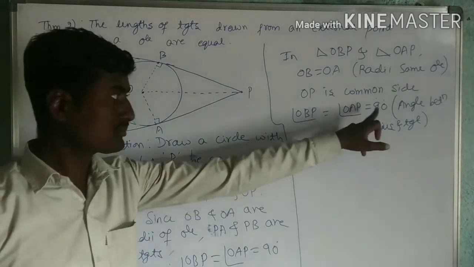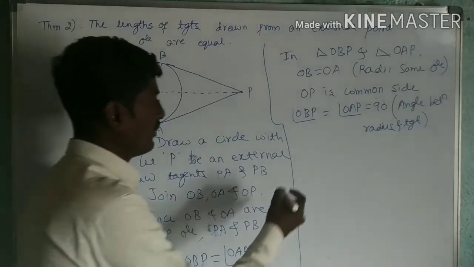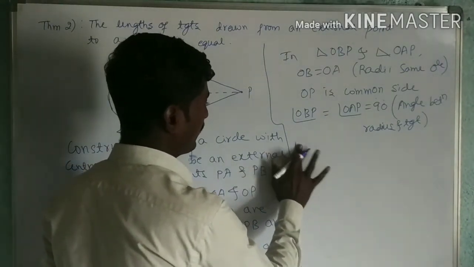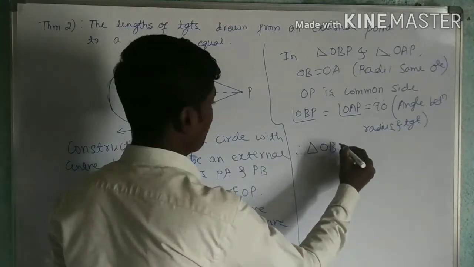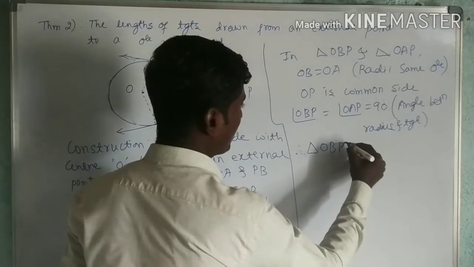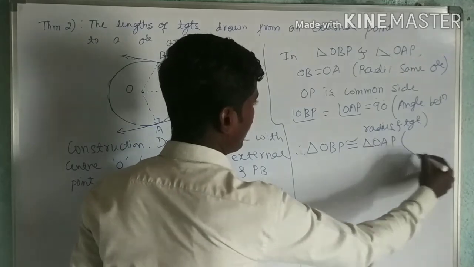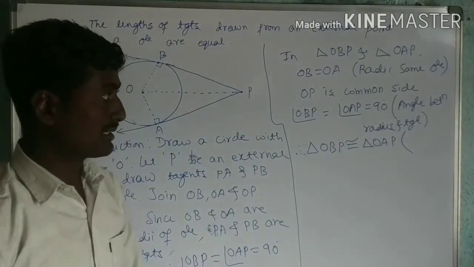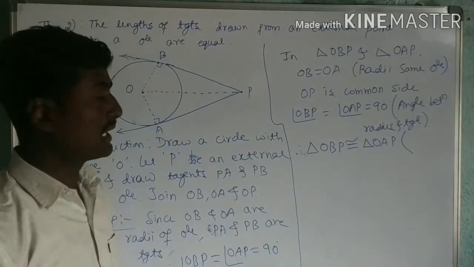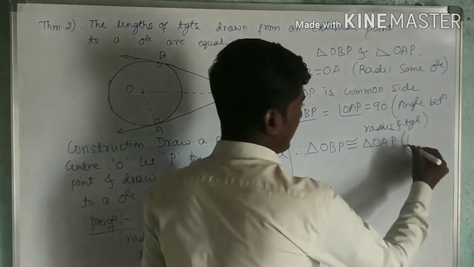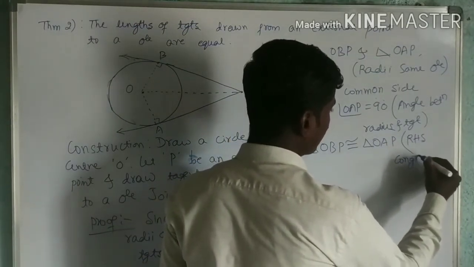Now, I got three conditions. These two angles are equal to 90 degrees and I got two sides equal. Now, I can say that therefore triangle OBP is congruent to triangle OAP because, give the reason. Reason is also very important. You must give the reason. What is the reason I can give here? Already we have studied. That is RHS congruency.